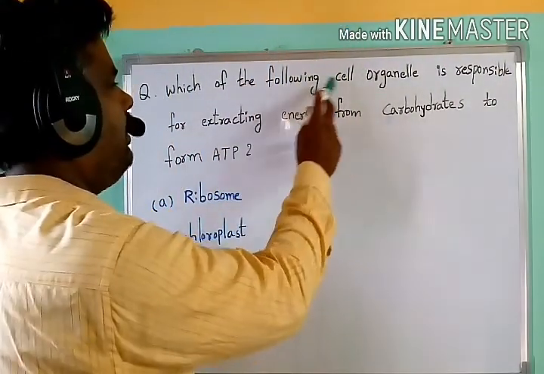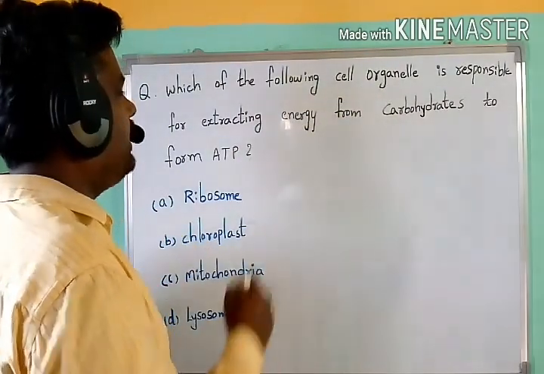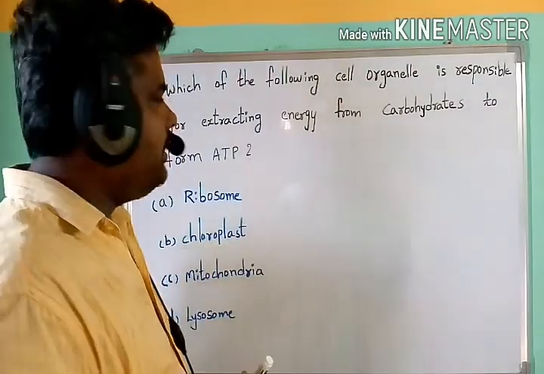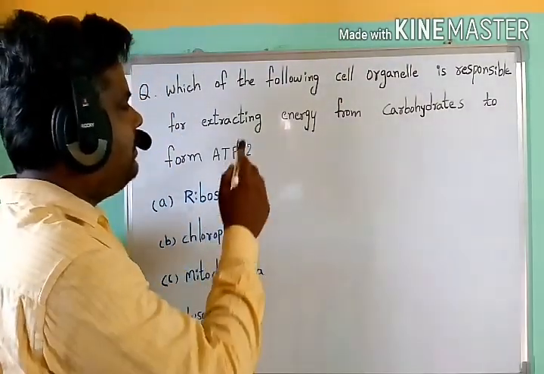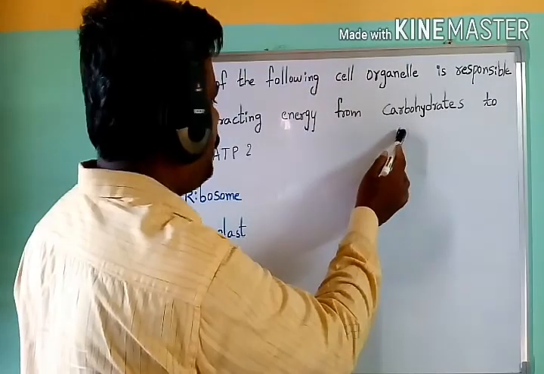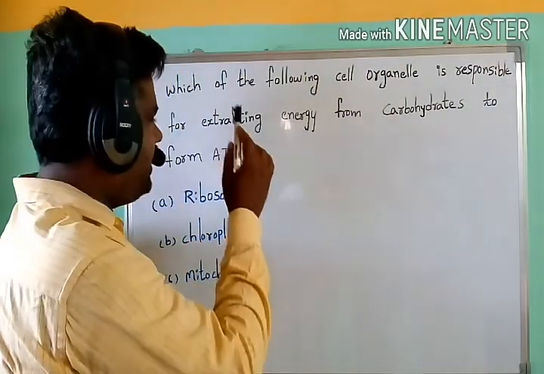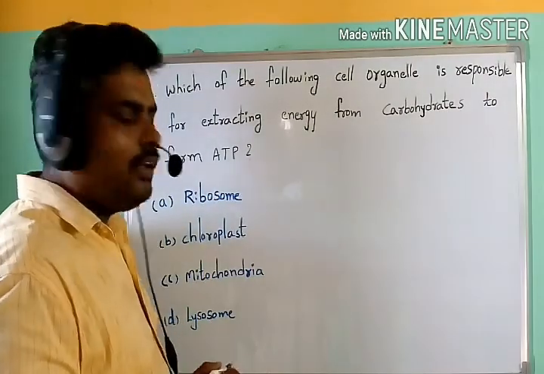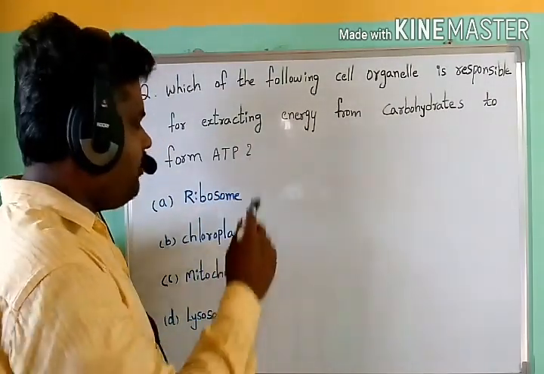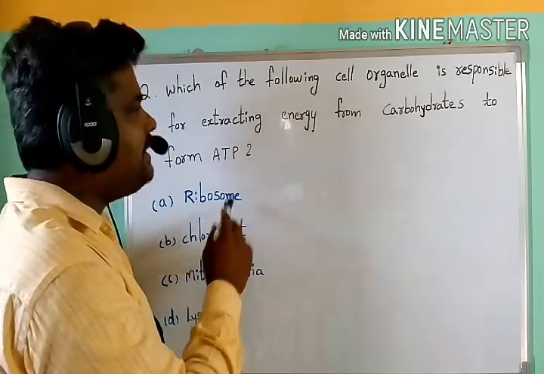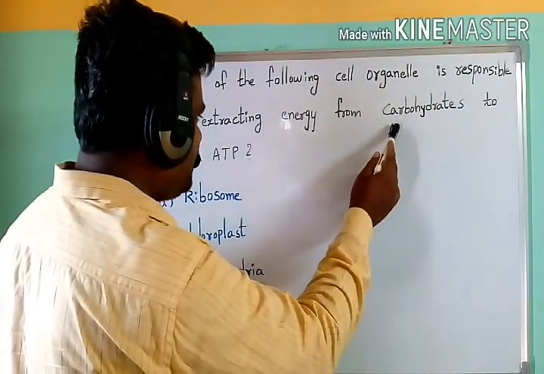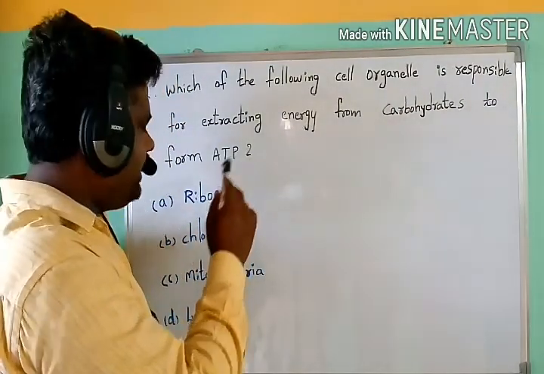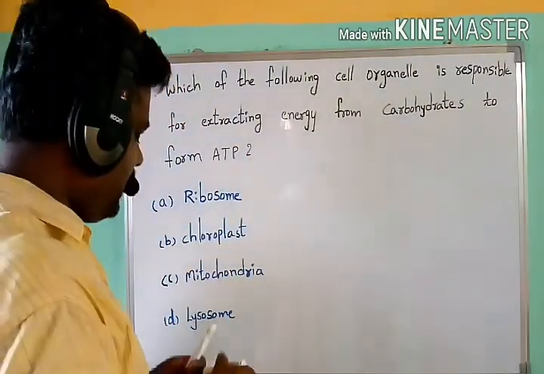Which of the following cell organelles is responsible for extracting energy from carbohydrates to form ATP? In this question, the energy present in the carbohydrates is taken by one of these cell organelles, and this energy is stored in the form of ATP. Now let us see the options one by one.